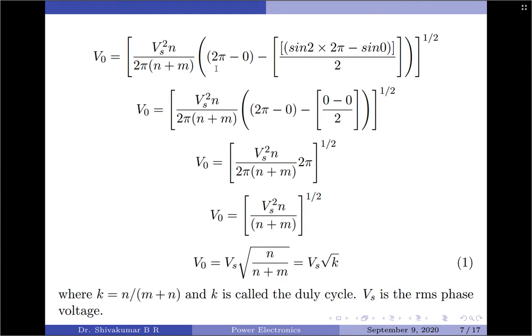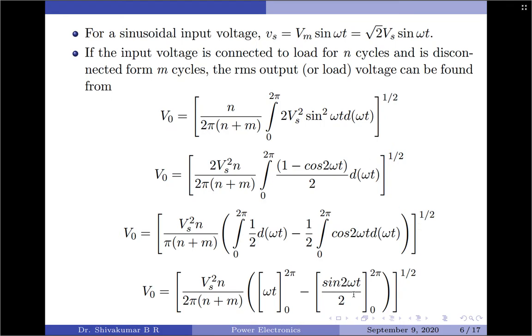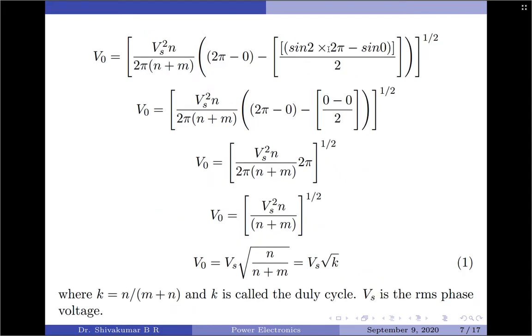Omega t limits are 2 pi minus 0, so as it is, minus of sine 2 omega t divided by 2. We will apply the limits. The upper limit is 2 pi, so sine 2 into 2 pi minus sine 0 divided by 2. Now 2 pi minus 0 is as it is, minus of sine of any pi value is 0, minus sine 0 is also 0. So the complete term inside this bracket reduces to only 2 pi.